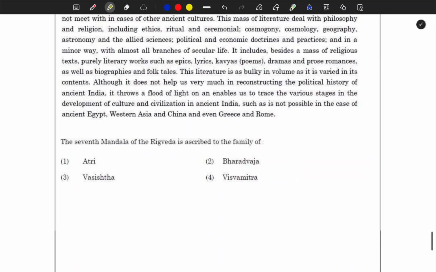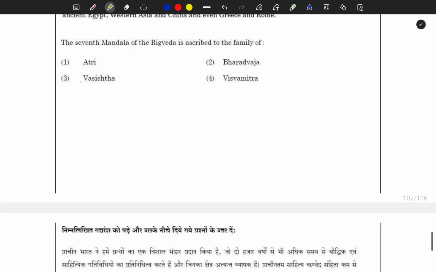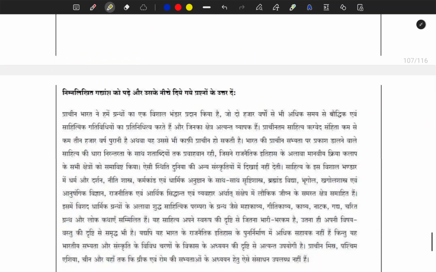Here again, the 7th mandala of Rig Veda is ascribed to which family? Actually this was the Vasishtha family, but again you won't be able to remember each and every fact, and it was a very difficult question.